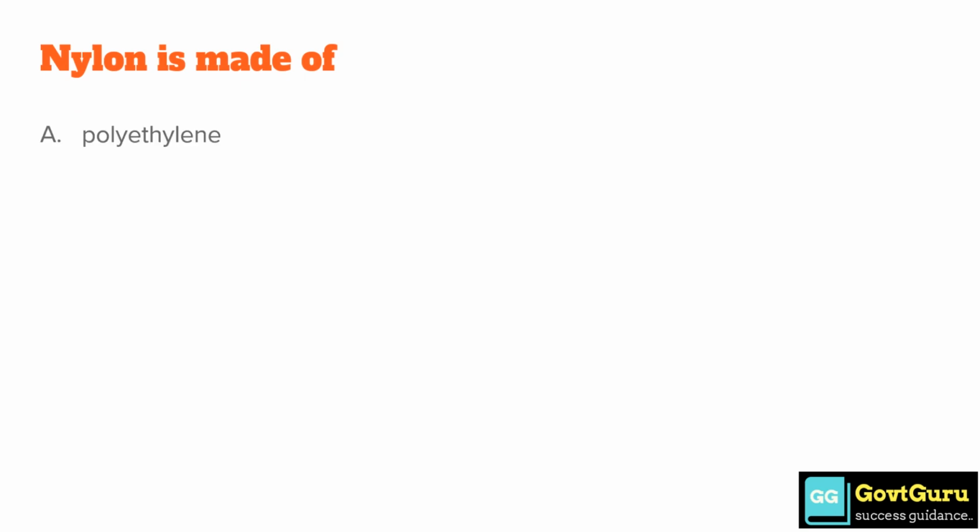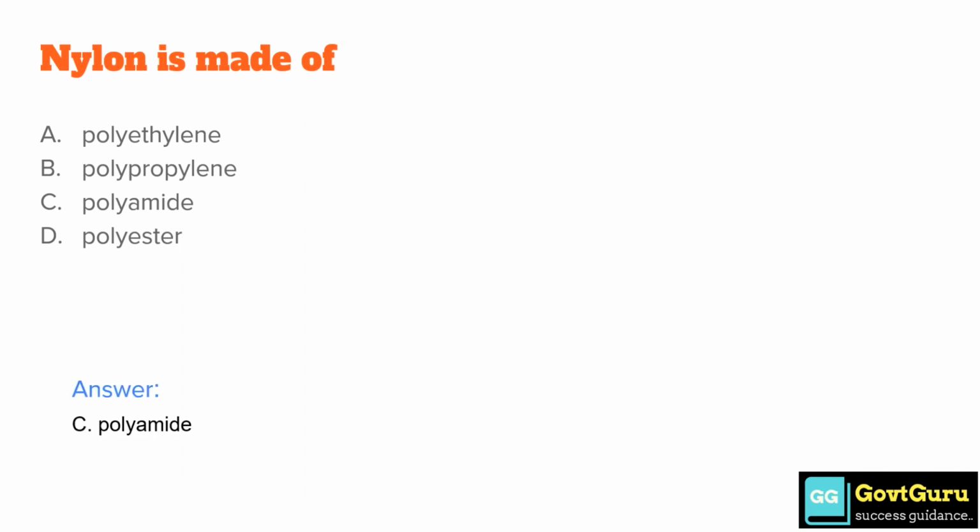Nylon is made of option A, polyethylene. Option B, polypropylene. Option C, polyamide. Option D, polyester. Answer is option C, polyamide.